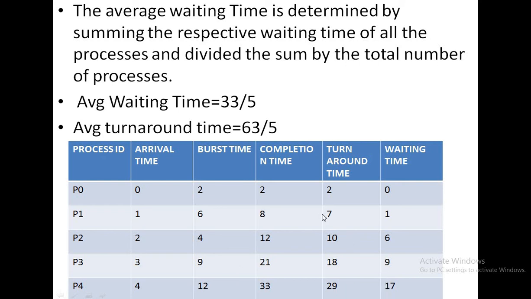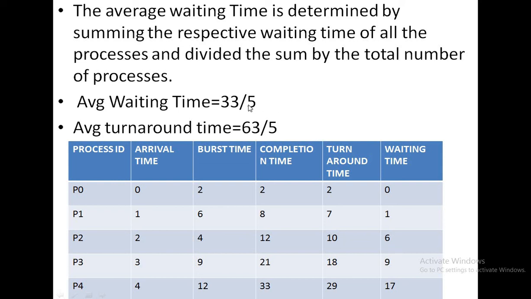After calculating the turnaround time and waiting time, we are going to calculate the average waiting time as well as the average turnaround time. How to calculate the average? It is the summation of the waiting time of each individual process P0 to P4 divided by the total number of processes. That is 0 plus 1 equals 1, plus 6 equals 7, plus 9 equals 16, plus 17 equals 33.